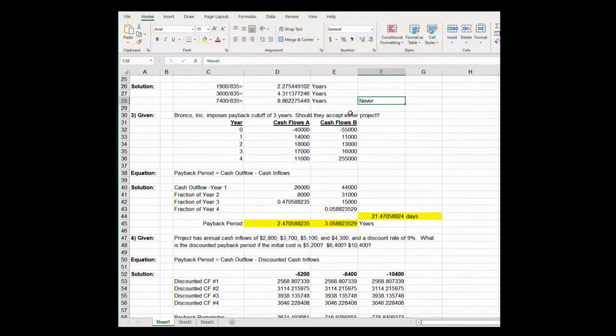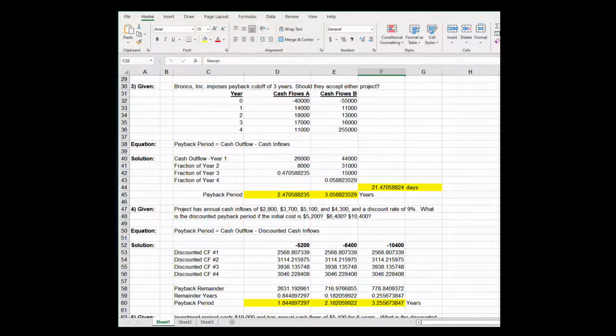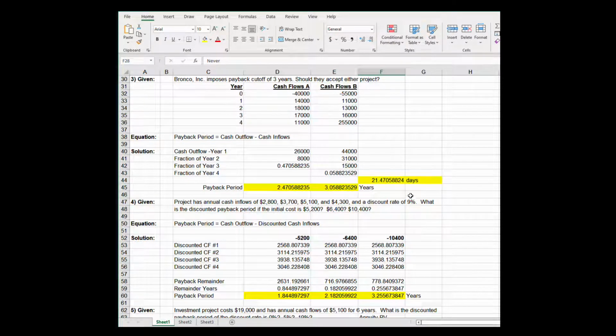And problem number 3, we have Bronco Inc. imposing a cutoff of 3 years. Should they accept Project A or Project B? So Project A costs $40,000, Project B costs $55,000, and then how long will it take to pay your CFO back if you get these amounts of money from them? So you can see in Project A, I'm not paid back in year 1, I'm not paid back in year 2, I'm not paid back till sometime after year 2.